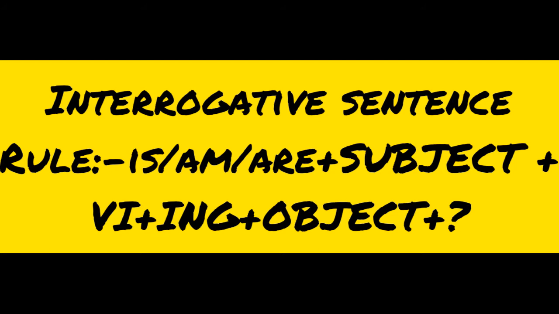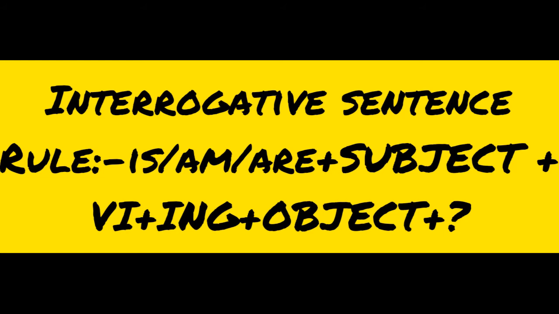So we place is, am, are at the beginning, then the subject, then the verb first form plus ing, then the object, and at the end of the sentence it is mandatory to place the sign of interrogation.